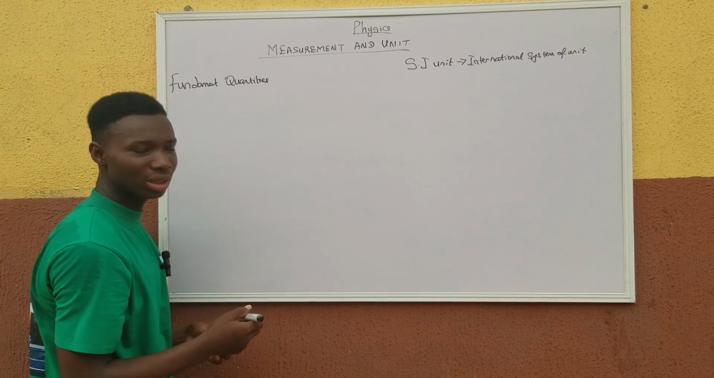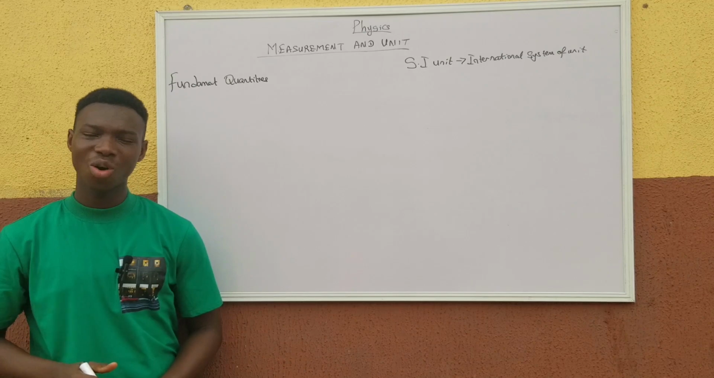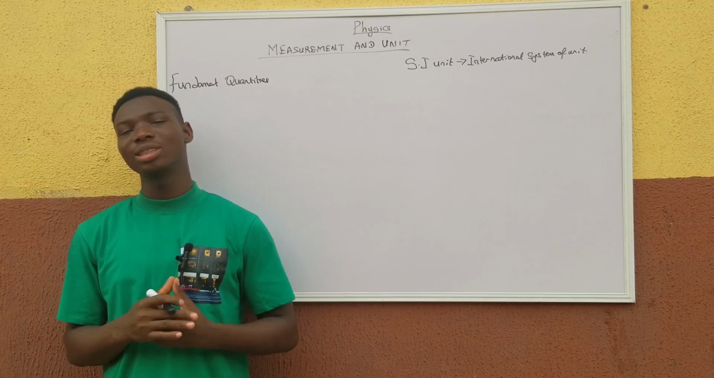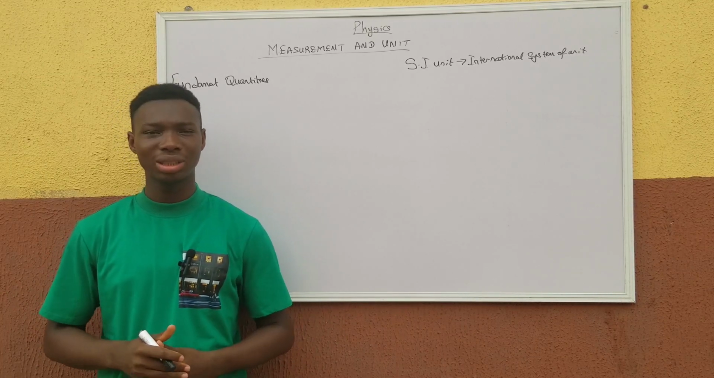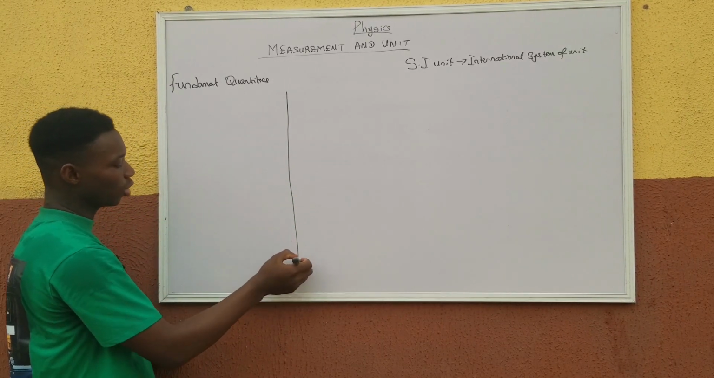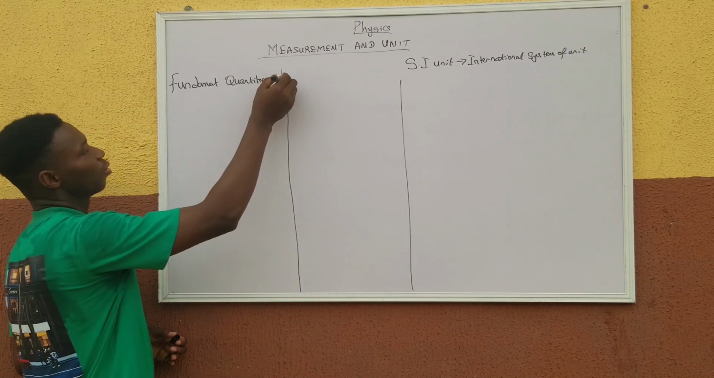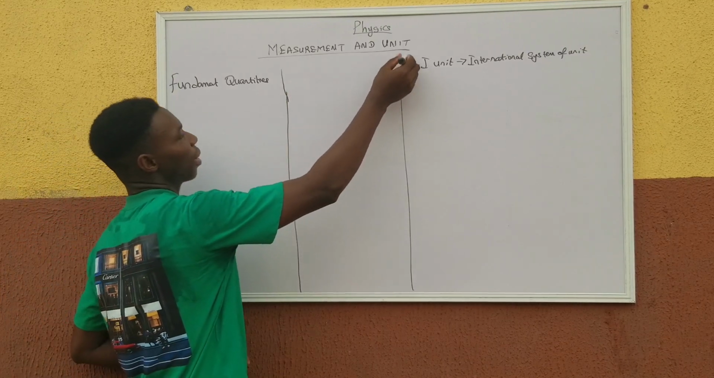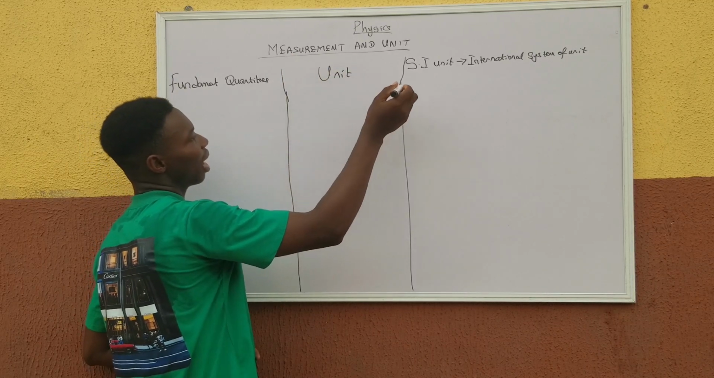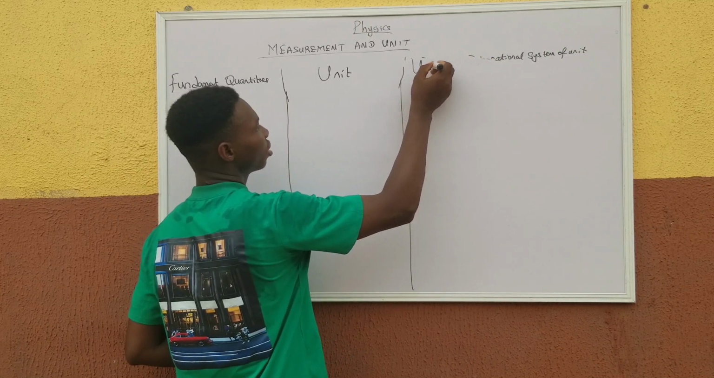So we say fundamental quantities are those quantities that are independent of every other quantity. In a simple way, we can just say that these quantities are capable of standing on their own. They don't depend on any other quantity. As an example, we have a table given here. We have the first part of it, which we call the fundamental quantity. We have the other part, which we call the unit. And we have the last part of it, which we call the unit abbreviation.